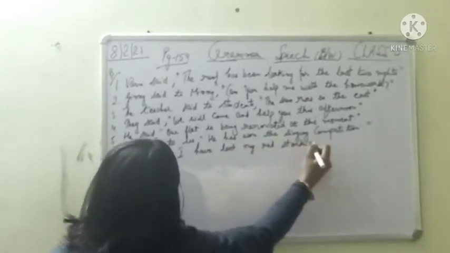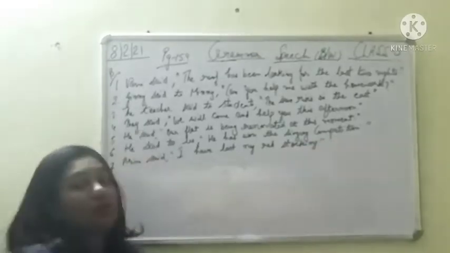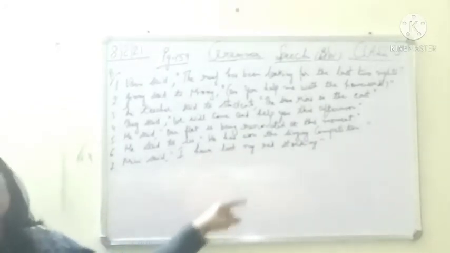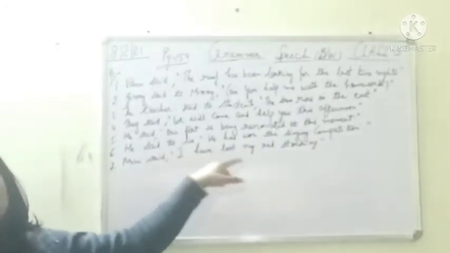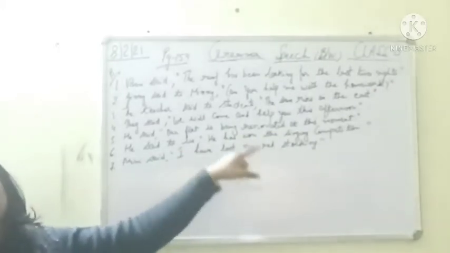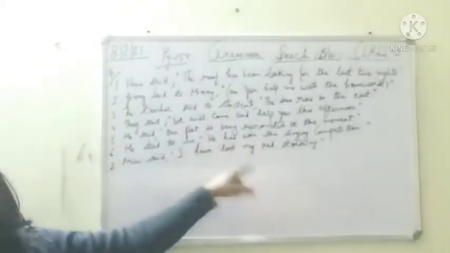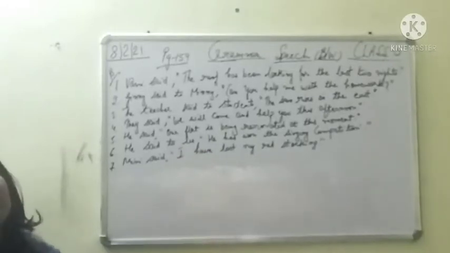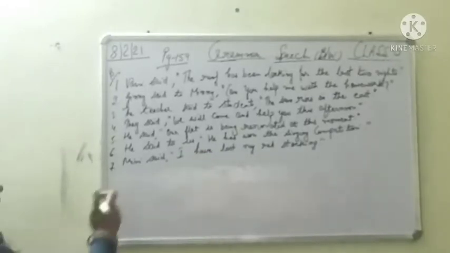And now try to change it into passive voice for your self check. Once you frame every sentence into direct speech, you should always cross check by trying to change it into passive, indirect speech, so that you can verify your answer whether you have changed it correct or no.